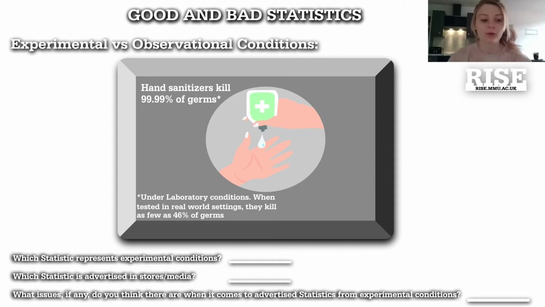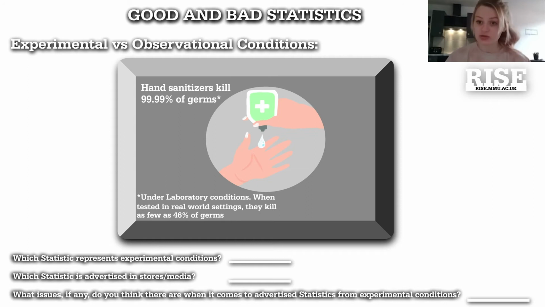However, if we look at the question underneath, it says which statistic represents experimental conditions. Now, experimental conditions would be ones that are conducted as an experiment, and the person conducting that experiment would have control of most of the variables. So, for example, when it's being conducted in laboratory conditions, the person that's conducting that experiment has control of how long that experiment is taking place for, where it's taking place, who is conducting it, and so on.